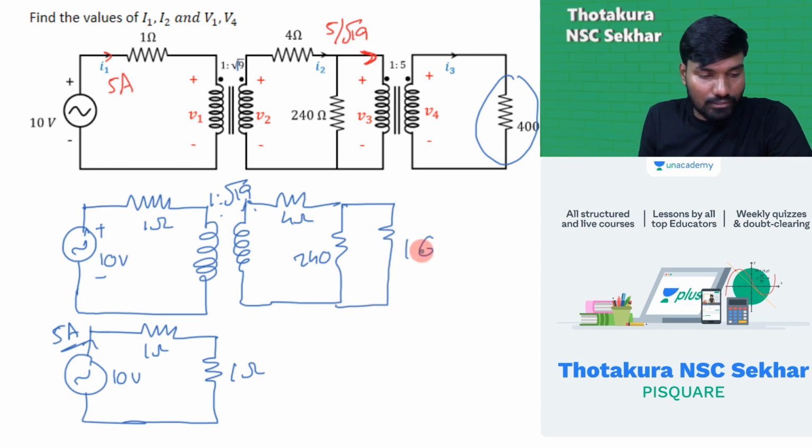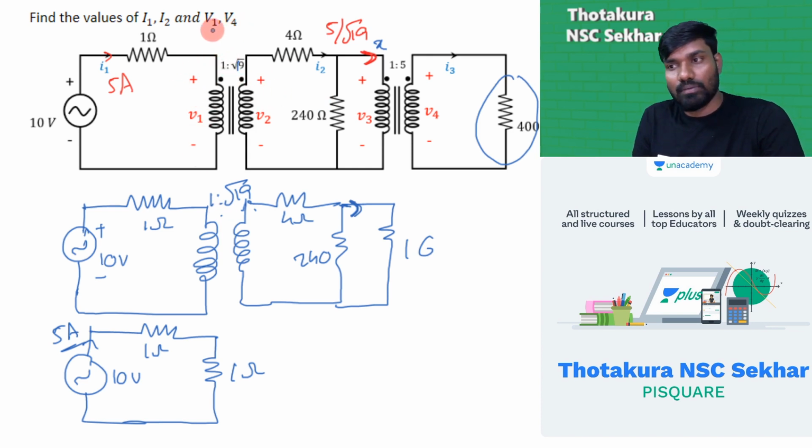By using the current division rule, find this current, and apply N1 by N2 into I2 by I1 to that current. You should take the current which is flowing through the winding, not the input current. That's the point. Anyways, now I1, I2 is over.